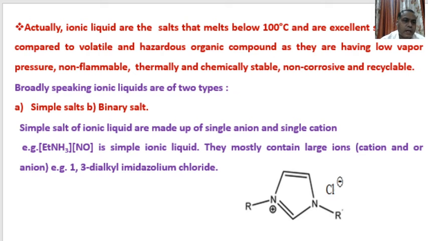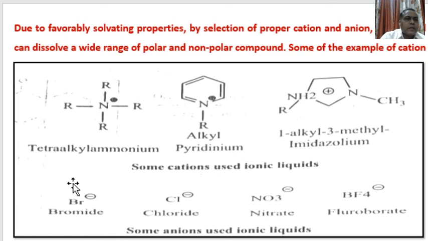Ionic liquids are recyclable. Due to favorable solvating properties, by selection of proper cations and anions, ionic liquids can dissolve a wide range of polar and non-polar compounds. Some examples of cations: these are the cations of ionic solvents.